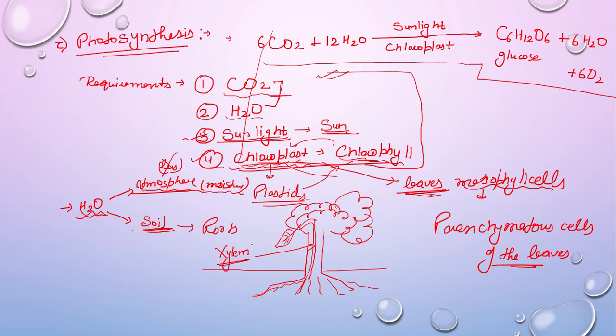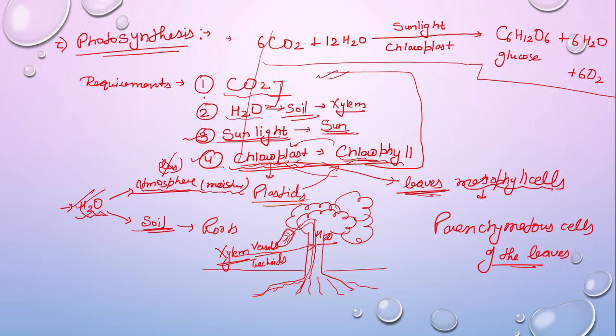So xylem vessels. Xylem has 4 components: xylem vessels, xylem tracheids, xylem parenchyma, and xylem fibers. So any trees, any plants transport the water to the leaves, that is the food factory of the plant, with the help of xylem vessels. So plants also get water from the soil with the help of xylem, right?